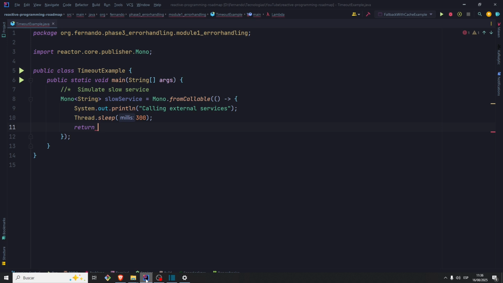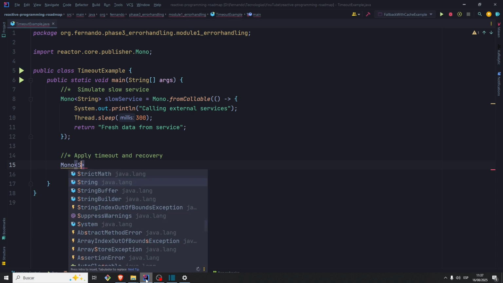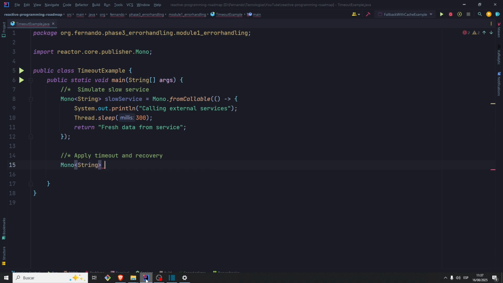Then we need to return fresh data from service. This would be the answer. Great. Now we need to apply timeout and also recovery. So how do we do this? Let's create a Mono of type String, call this result, and let's get the slow service.